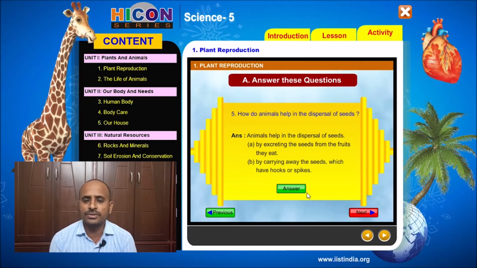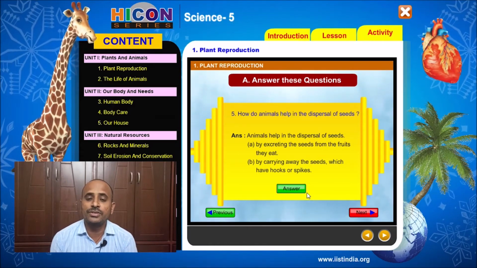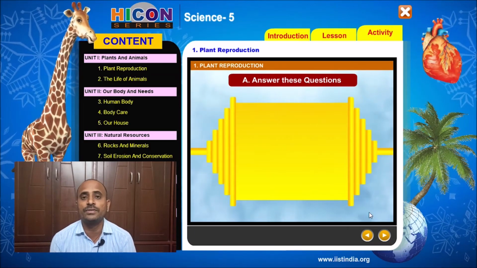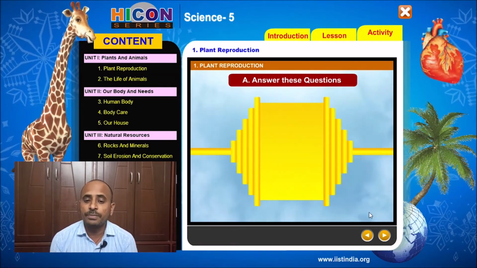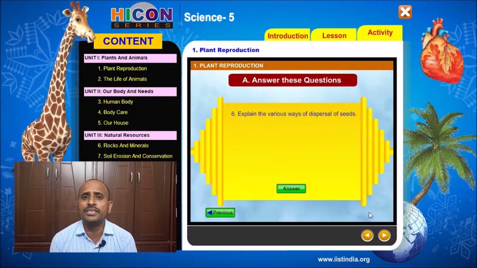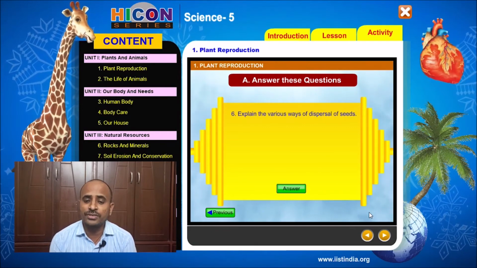So see the next question. The next question is, explain the various ways of dispersal of seeds. Seeds can be dispersed in different ways. So the answer for this question is,